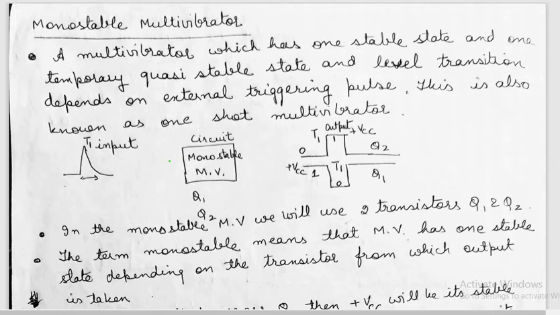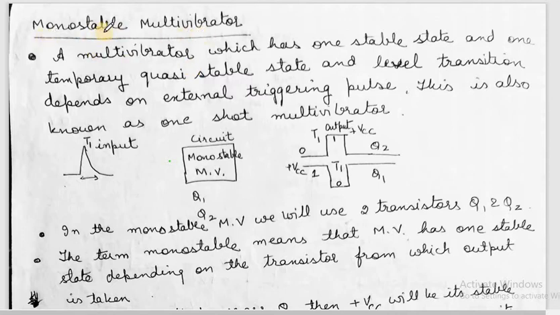So in the previous lecture we had discussed astable multivibrator. In that we had seen that it has no stable state. Its state switches from 0 to 1, that is from low state to high state. Now here we will discuss monostable multivibrator.